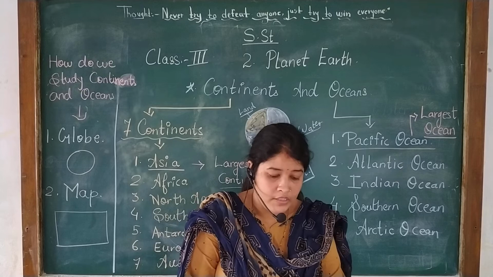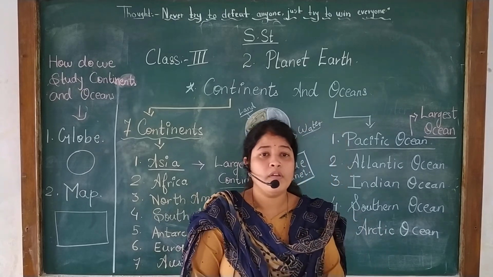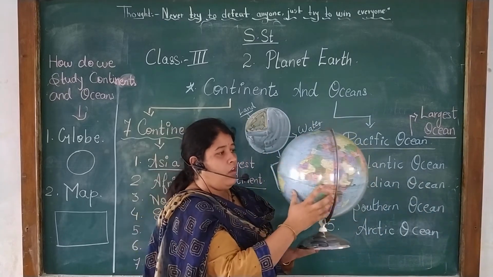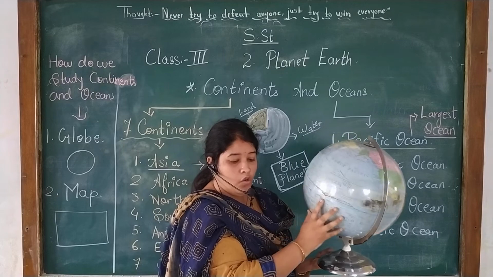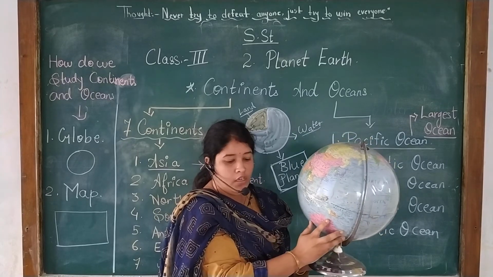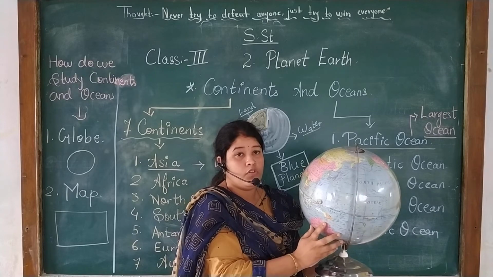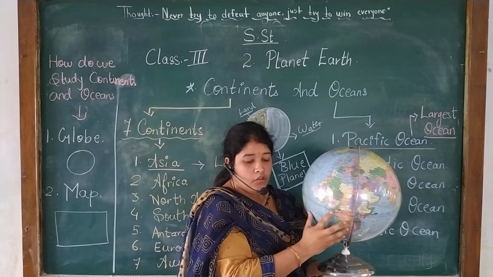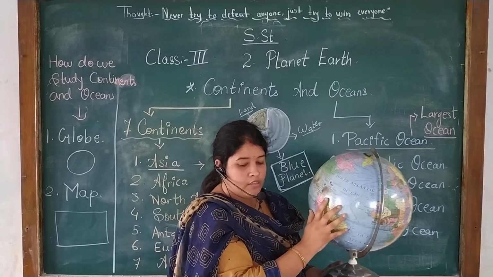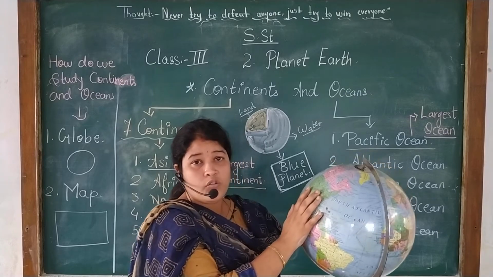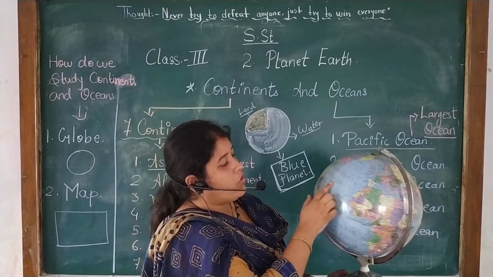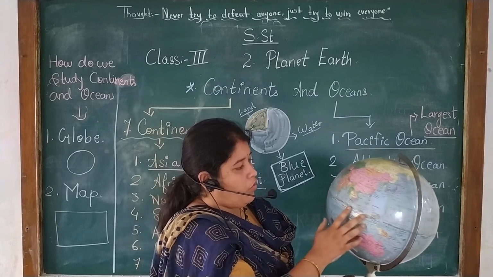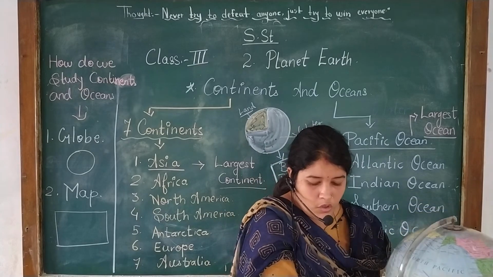Now what is a globe? A globe is a very small model of the earth. See here, this is a globe. It shows the exact shape of the earth. I told you in the previous session also, it resembles the earth. It looks like the earth, and the earth has continents and oceans, so they are marked on it. See, North Atlantic Ocean, these are the continent parts. Again, this blue part is the ocean part. So we can study through a globe.